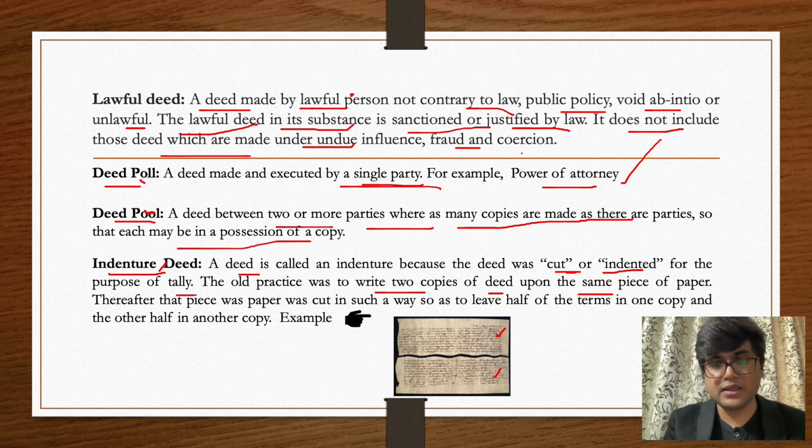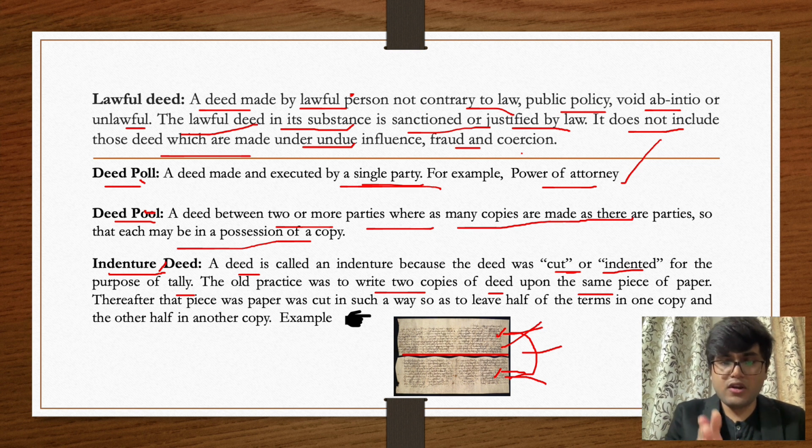And then after writing the terms, they used to cut the paper in half. As you can see, the paper is cut in half here, and some of the terms will form part of this portion and some terms will form part of this. So unless these 2 parts are put together, the agreement will not be complete. One party used to keep this with it and the other party used to keep this with it. So when they wanted to check whether their document is secure and authentic, they used to merge those documents at the cut, because if it is an original document, the cut portion will match equally.